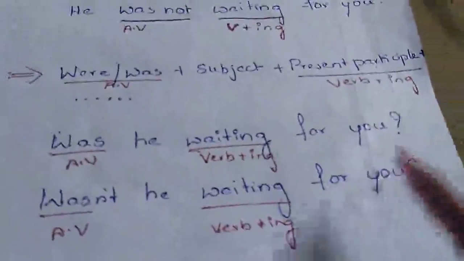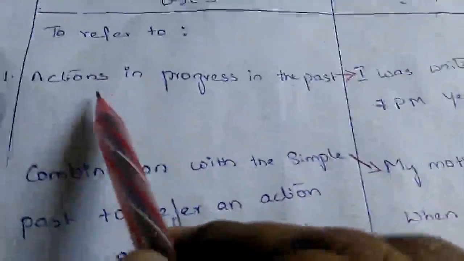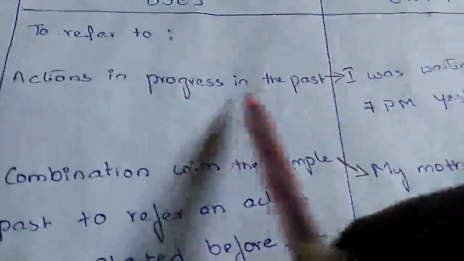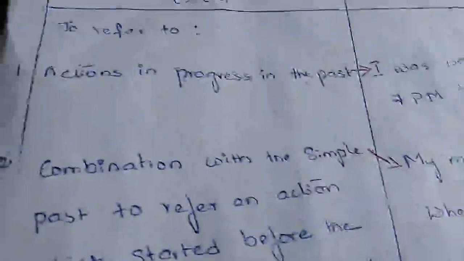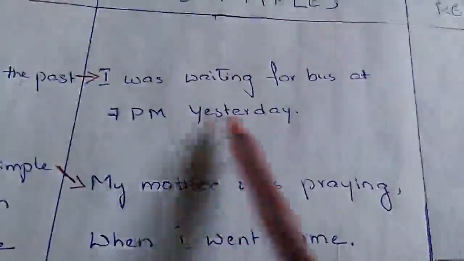And when it comes to uses of this past continuous, we use this past continuous to refer to actions which were in progress in the past. See this example. I was waiting for bus at 7 p.m. yesterday.